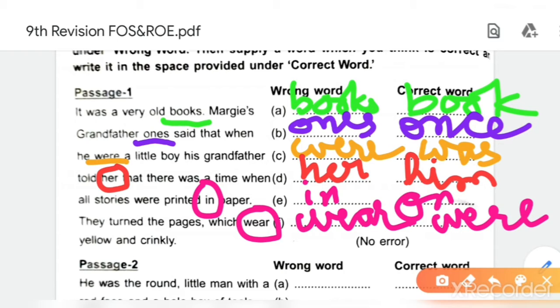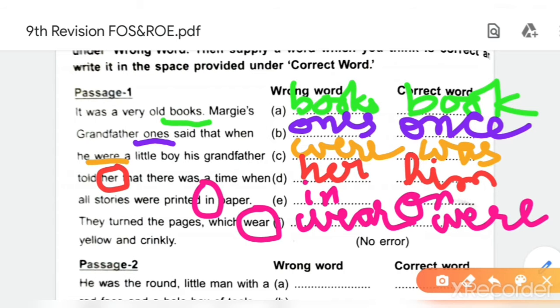See, you may observe that the paragraph is taken from the textbook. In textbook the paragraph is given correct, but the paper setter has changed the words into wrong words. Okay, so you have to find out the mistake and write the wrong word and correct word. If you will not write wrong word, then also you will not get marks. Okay, so in wrong word column you will write the wrong word of each line, and in correct word column you will write the correct word for the wrong word you have written. Okay, so I hope you understood the first passage.